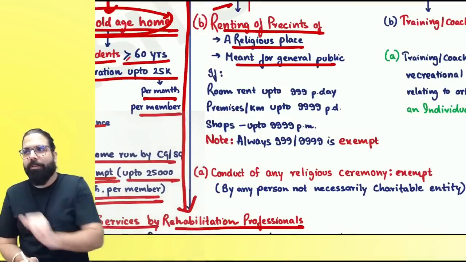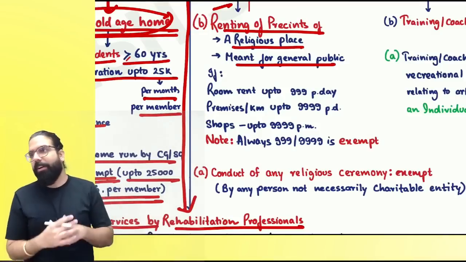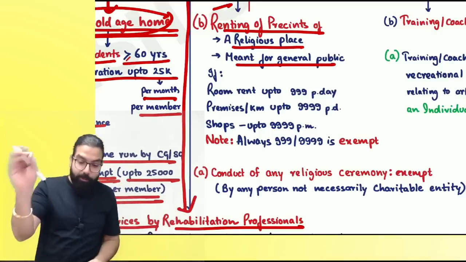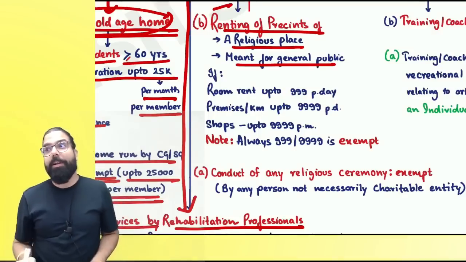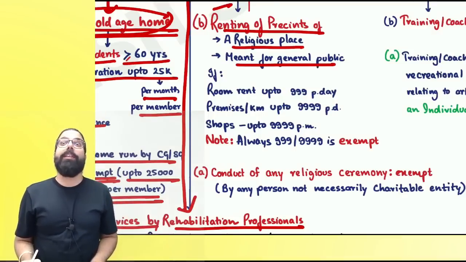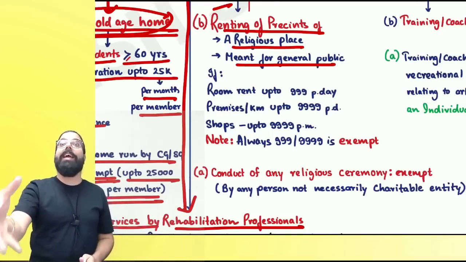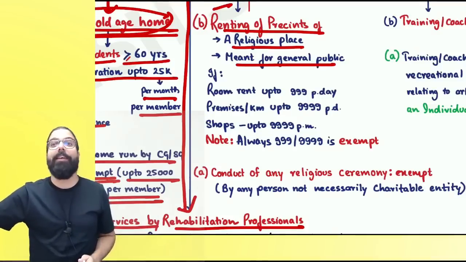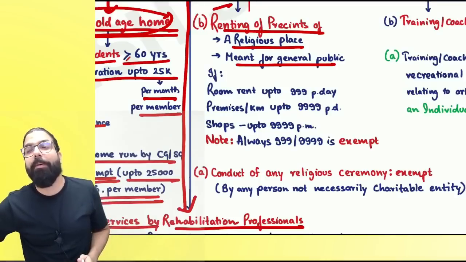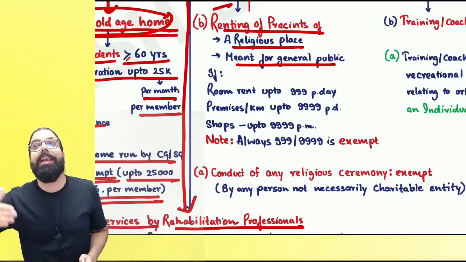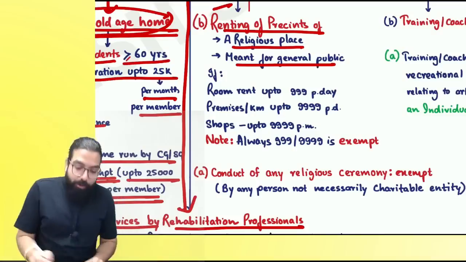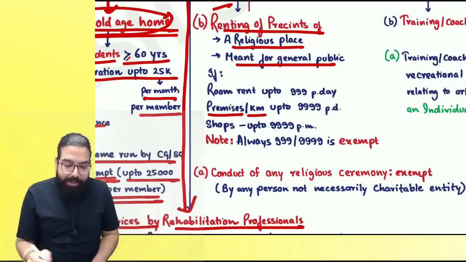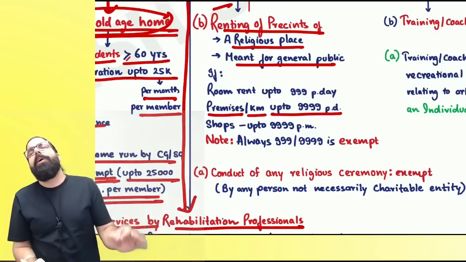You know, in the temple marriages will happen. Venki told, sir, now I have become a chartered accountant, and he has gone for the marriage. Now what will happen? Kalyanam will happen. So he went to the temple and asked for the Kalyan Mandapam. The temple told him, okay, 10,000 rupees. He told, I'll put 1 rupee in the hundi. 9,999 the temple will charge, GST will be exempted. Remember, the temple has a hundi. And hence 9,999 is exempt, 9,999 per day. Full month you will not get married. Are we clear, everyone? So, whenever premises or a Kalyan Mandapam of that religious place is given, up to 9,999 per day will be exempted.